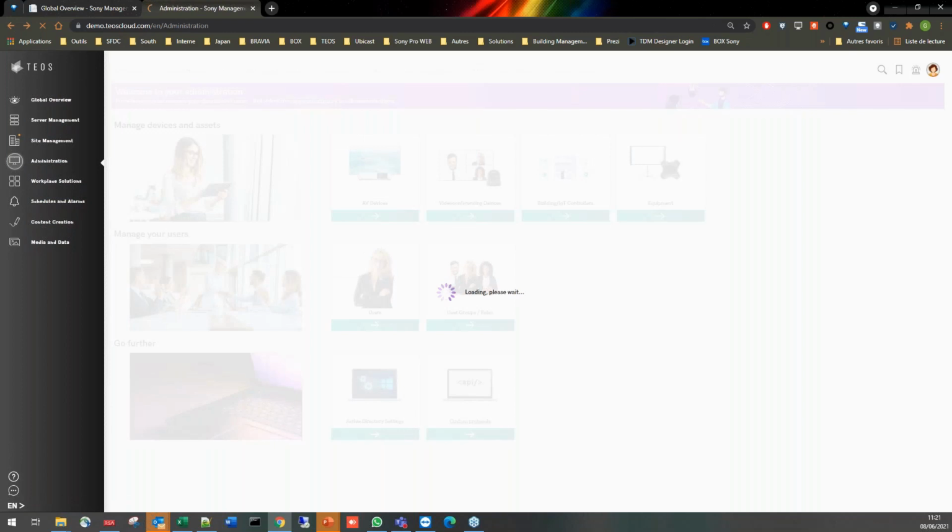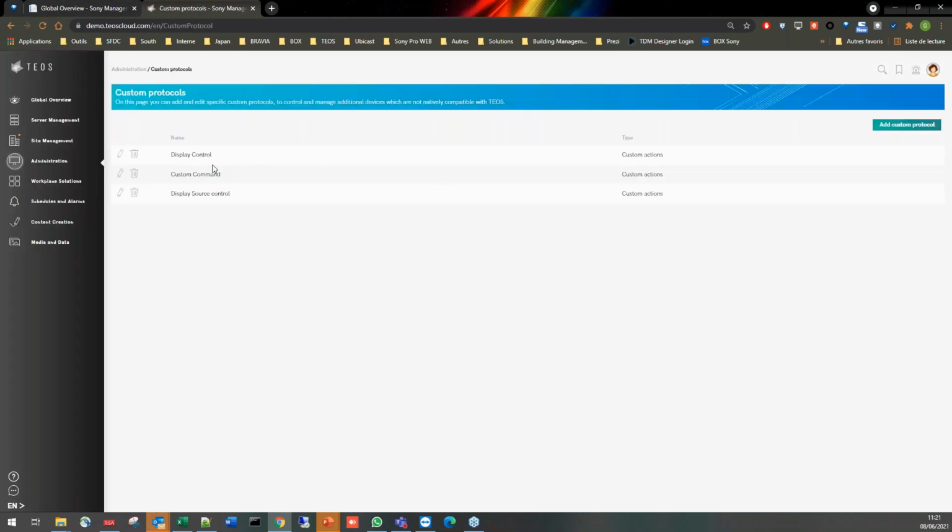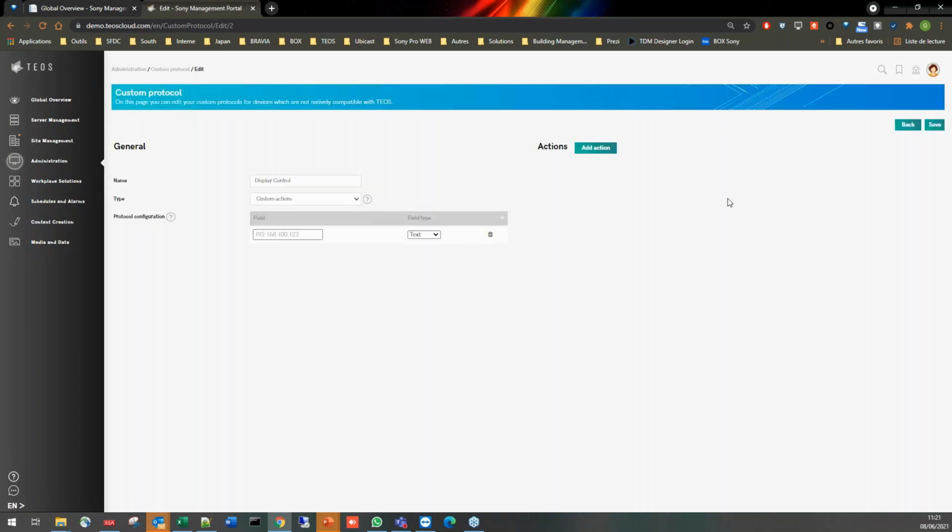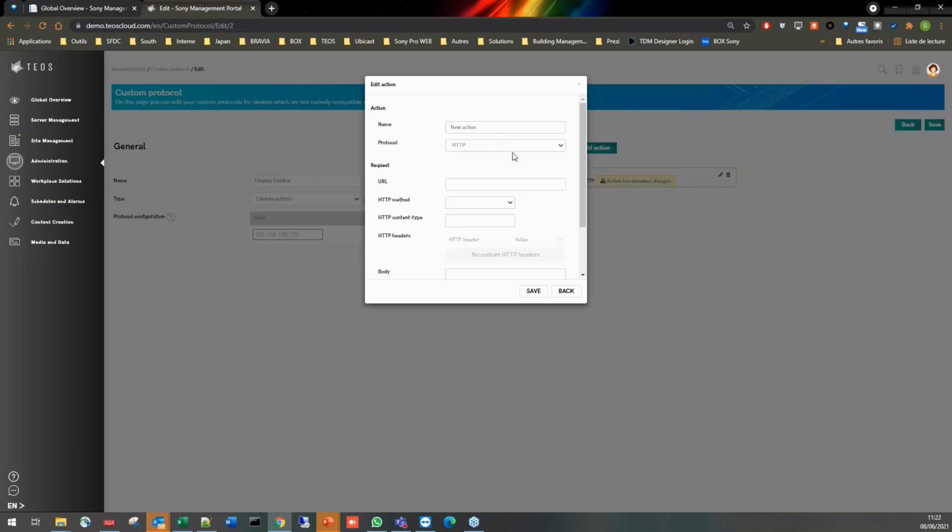And the famous latest option, which is the custom protocol, where from a usage point of view, you can create your own virtual devices, whether from the platform or by adding some actions to them. In terms of actions, you can create custom actions where you can define if you want an HTTP or TCP protocol, using, of course, the method that is available from the API of the device you want to control.